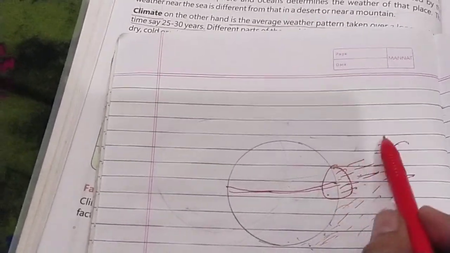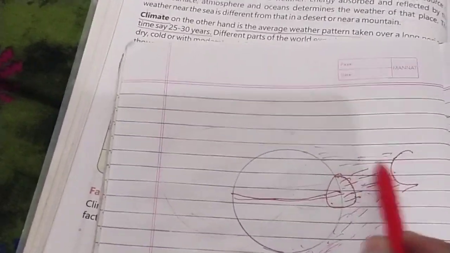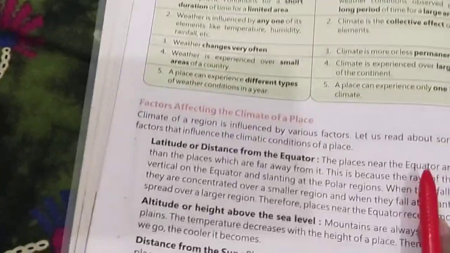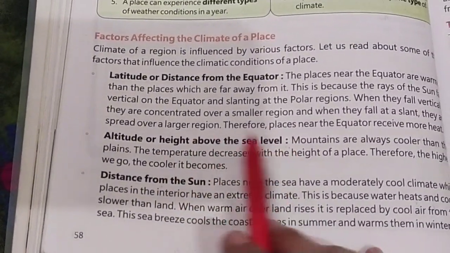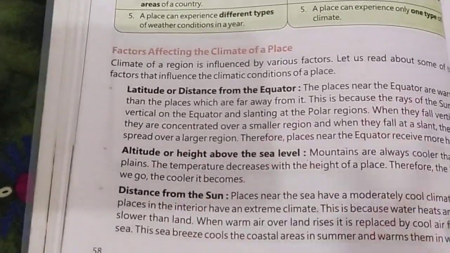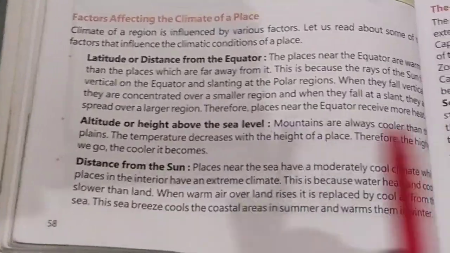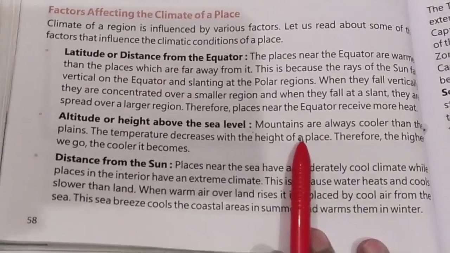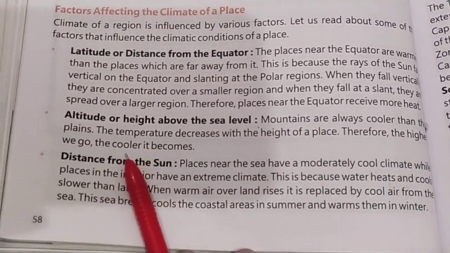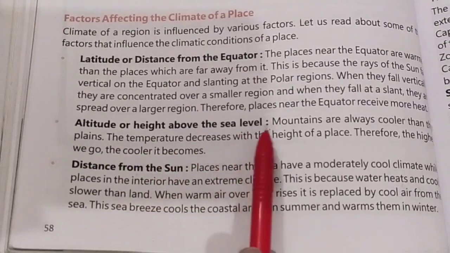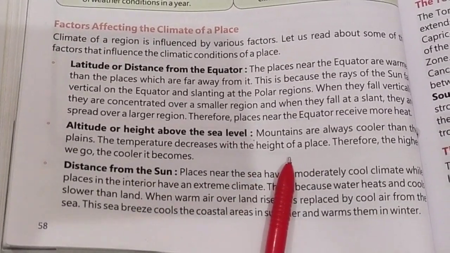I think you all got that. Then comes altitude, or height above the sea level. It also depends upon the height above sea level. Mountains are always cooler than the plains. The temperature decreases with the height of a place.